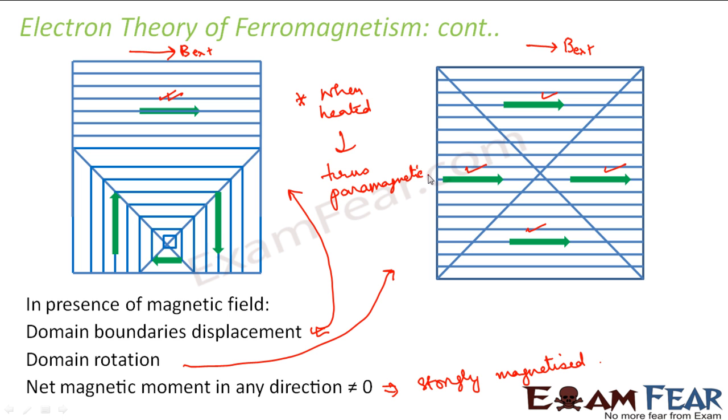So I hope that I am able to explain to you the 3 classifications: diamagnetic, paramagnetic and ferromagnetic, and also the electron theory behind each of them, right? So now it is time that we talk about a few other important topics.